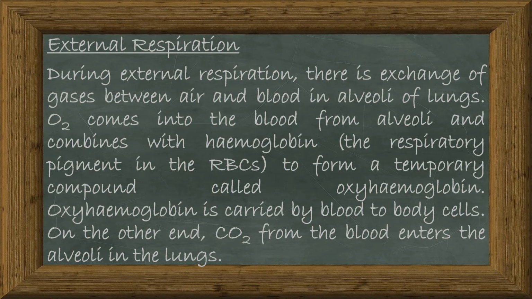External respiration. During external respiration, there is exchange of gases between air and blood in alveoli of lungs. Oxygen comes into the blood from alveoli and combines with hemoglobin, the respiratory pigment in the RBCs, to form a temporary compound called oxyhemoglobin. Oxyhemoglobin is carried by blood to body cells. On the other hand, carbon dioxide from the blood enters the alveoli in the lungs.